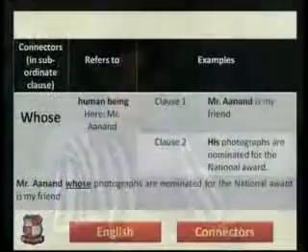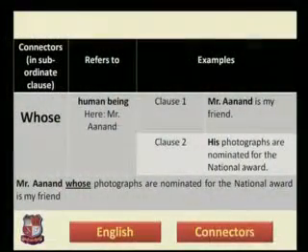And what adds in its meaning? The entire clause. And the entire clause is whose photographs are nominated for the national award. The entire clause adds something in the meaning of a noun, therefore it becomes an adjective clause. So here also you can see the use of whose, and it clearly shows how it is used for the noun.